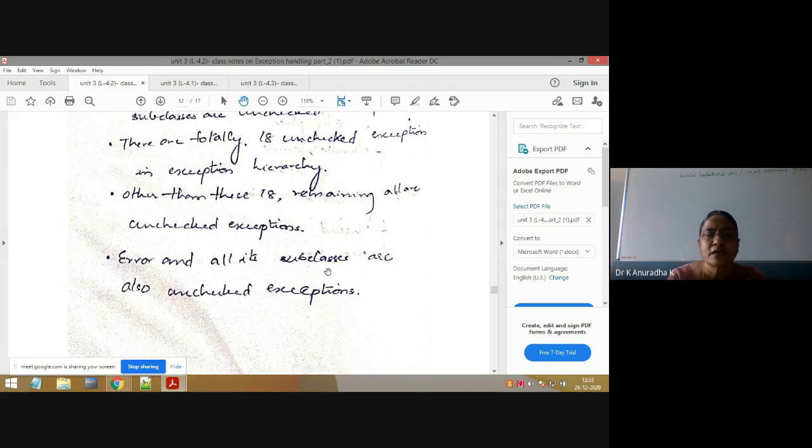Error and all its subclasses are unchecked exceptions. So runtime exception and all its subclasses are unchecked exceptions, and also error and all its subclasses are unchecked exceptions. Except these two, the remaining all are checked only. In the next class, I will explain the programs on checked and unchecked exceptions.